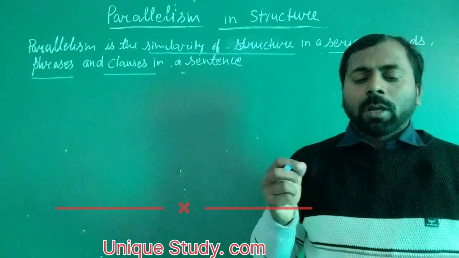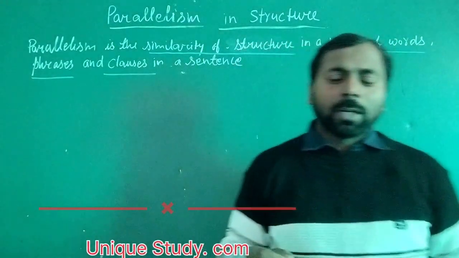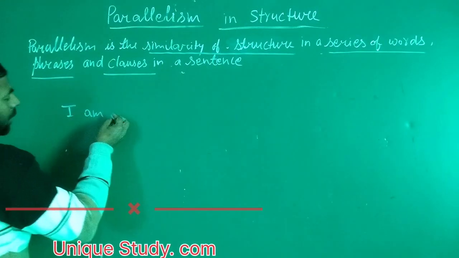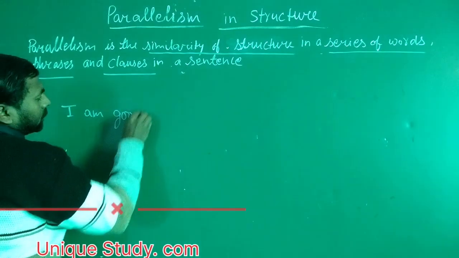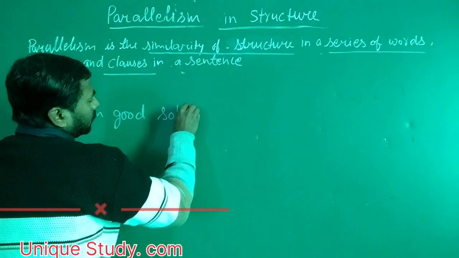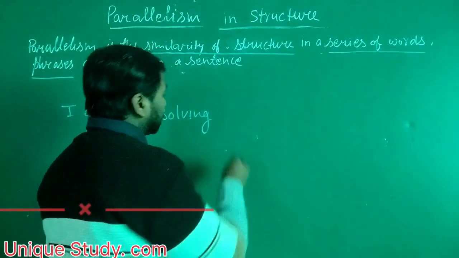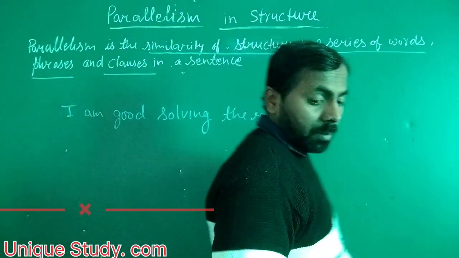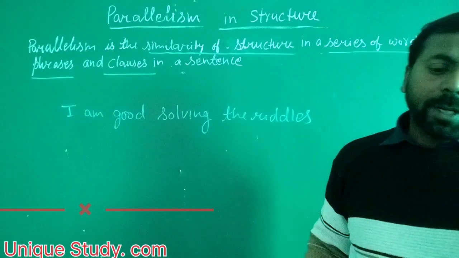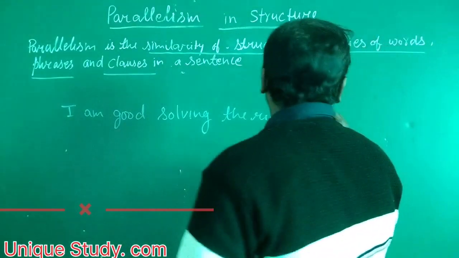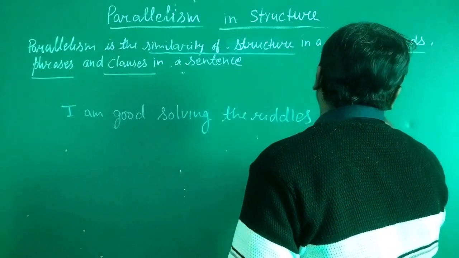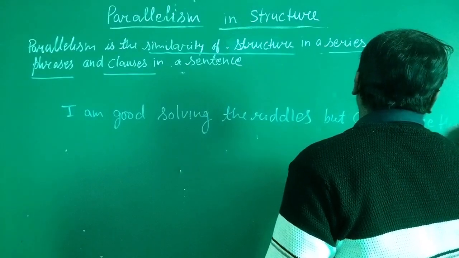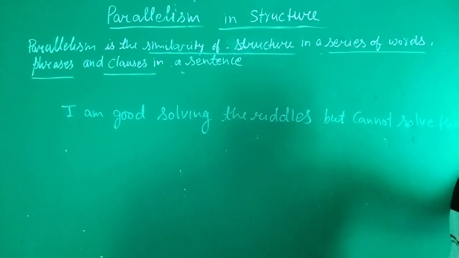Like, I am good at solving the riddles, but cannot solve the crossword.